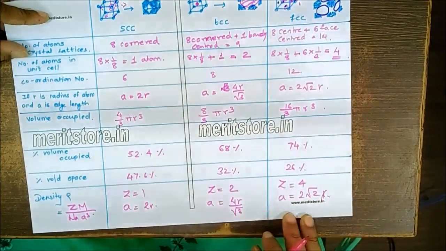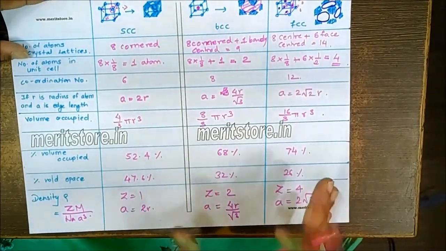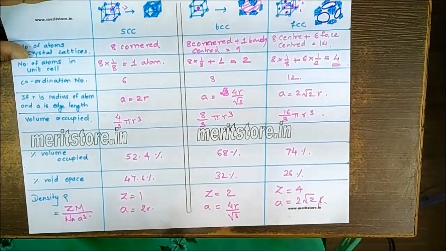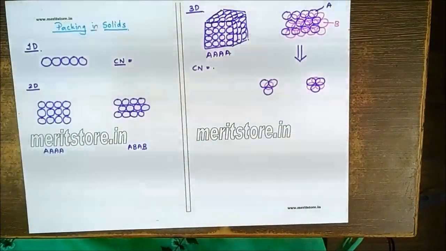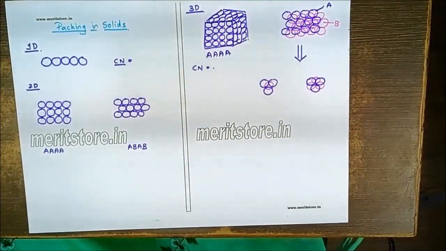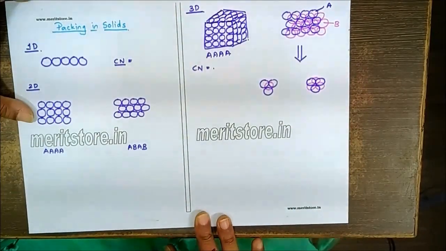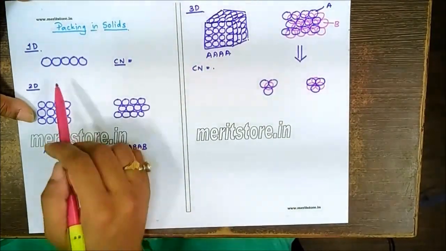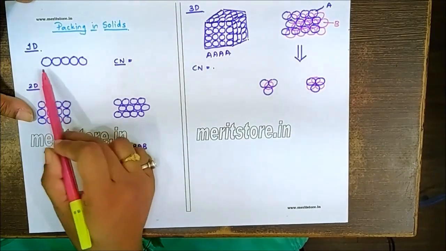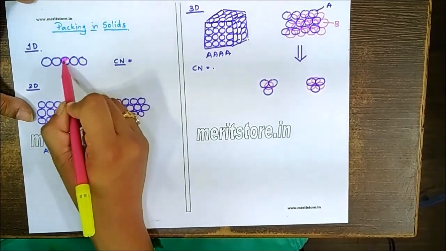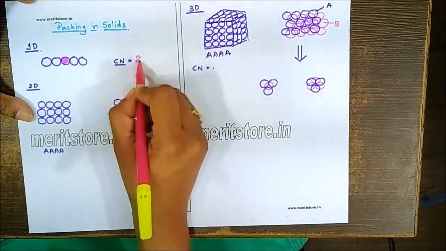So these are the different formulas that we have to focus on while doing the CET for solid state. Now in the next part, a quick revision for the packing in solids. In one dimension, we know that atoms are arranged in one axis. So if I talk about one of the atoms, here the coordination number will be 2.